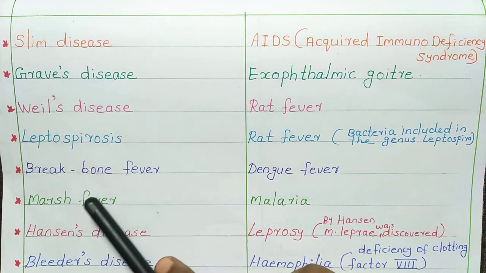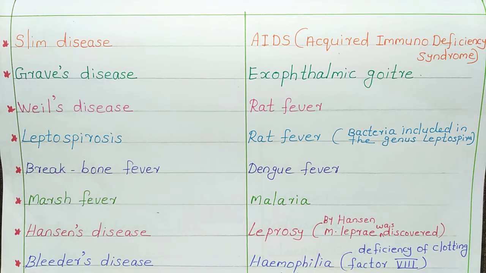Next one is breakbone fever. Breakbone fever is nothing but dengue fever. So dengue fever is known as breakbone fever. Next is marsh fever. Marsh fever is malaria. Malaria is spread by the mosquitoes, and so it got that name marsh fever. In marshy areas the mosquitoes will be more.